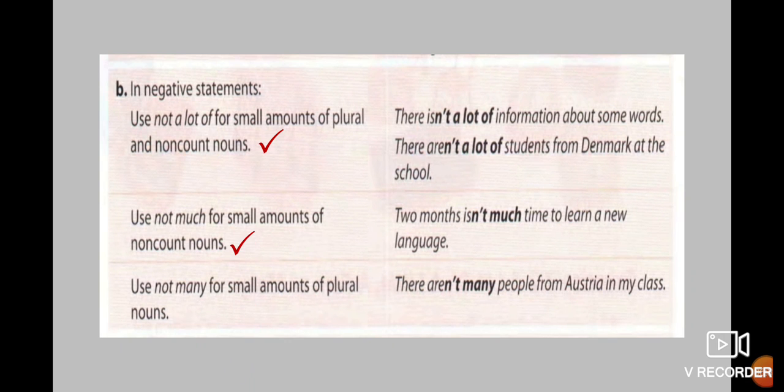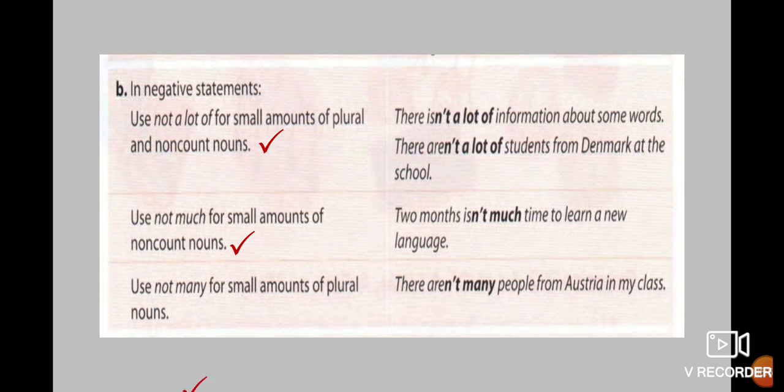Let's see. Use not much for small amounts of no count nouns. Two months isn't much time to learn a new language. That means this one is a small quantity of something. And in that case, this one is an uncountable noun. For example, language. This one is not in plural, so you cannot count.